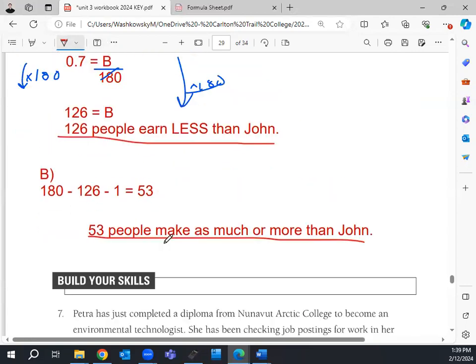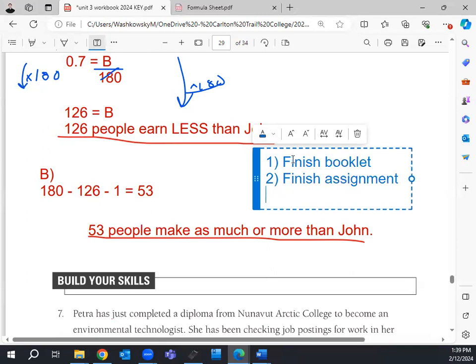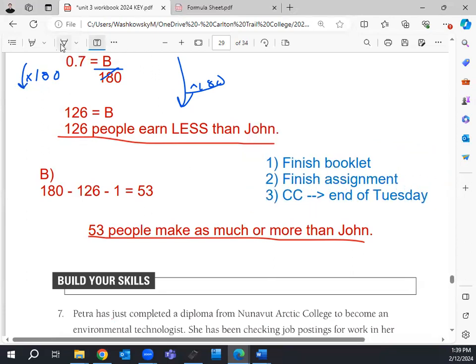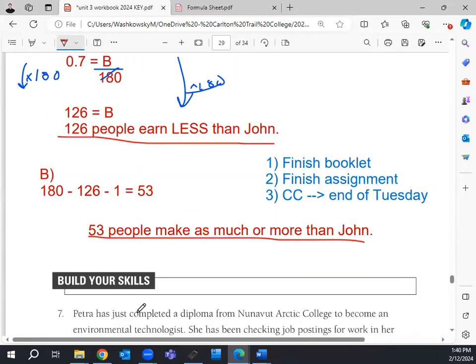Okay. Let me do this in blue. So what's happening here for us is, so that's it. That's all the stuff. There's no more to learn about this for now.